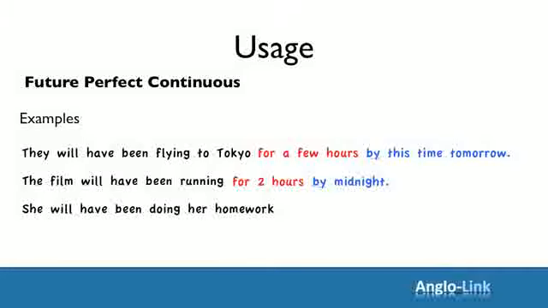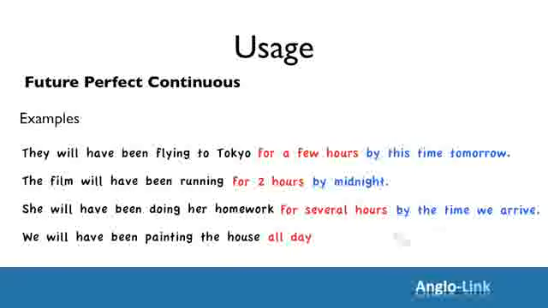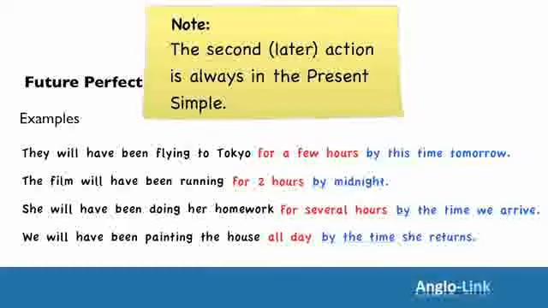She will have been doing her homework for several hours by the time we arrive. We will have been painting the house all day by the time she returns. Once again, note that the second or later action is always in the present simple tense. By the time we arrive and by the time she returns.